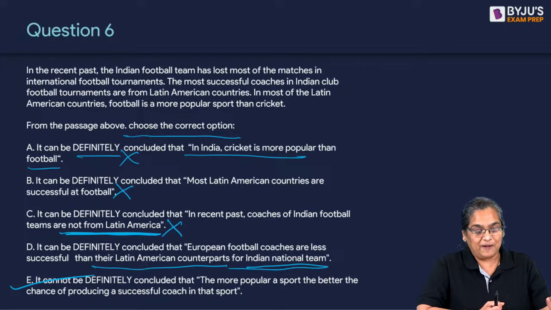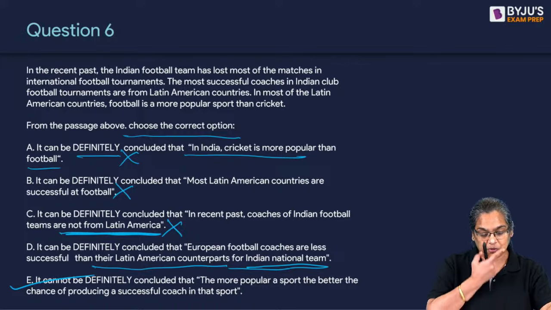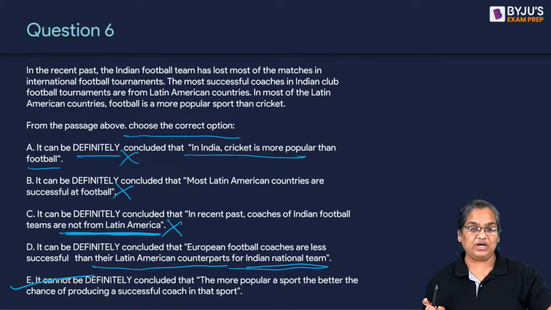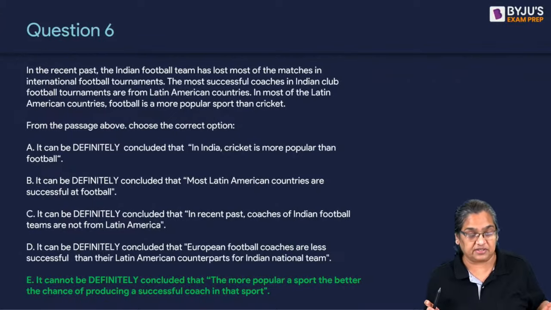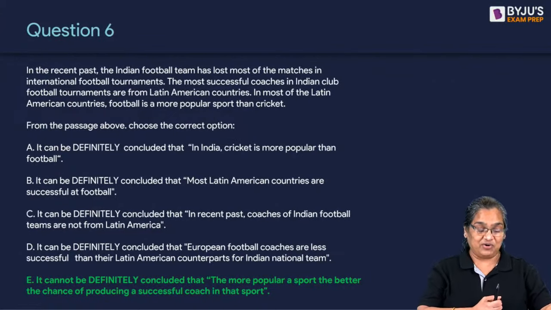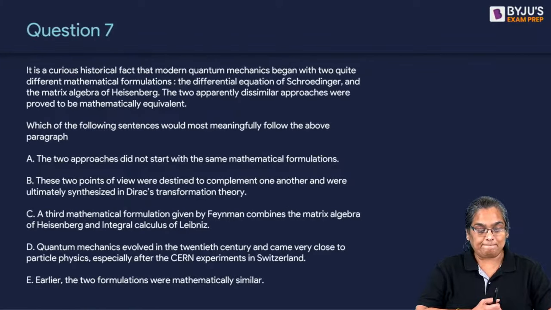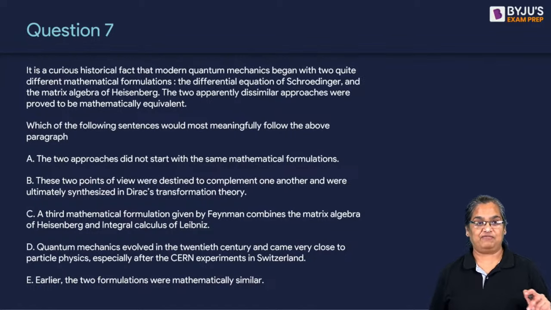Definitely can't be concluded. Now, options A, B, C, D are what can be concluded. But E, because the examiner was in a particularly bad mood and wanted to trouble the student, is what can't be concluded. We can't definitely conclude anything from this. So good, great. All right, so E, we can't say anything about quality of coaches based on the quality of the sport. Not true where Rahul Dravid is concerned. But anyway, we have a good team, we have a great coach too. All right, question 7. A good one, tough one.